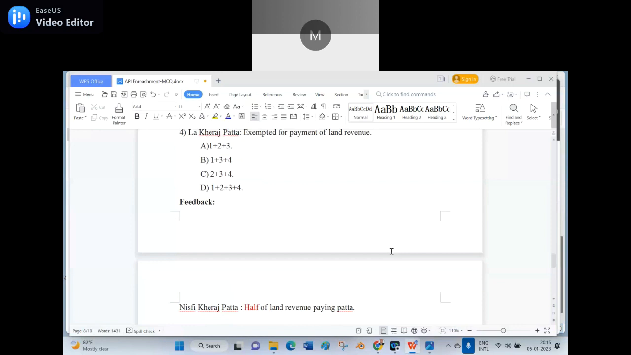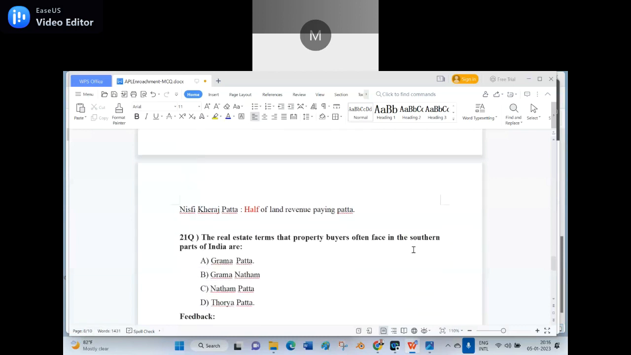Nisfi means half, and arba means quarter. Arba, rubo. Rubo or arba is a quarter. So Nisfi Kheraja Patta means half of the land revenue paying Patta. That is the thing. Okay, can anyone unmute to read the 21st question?